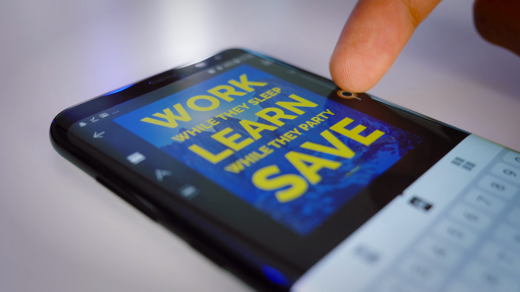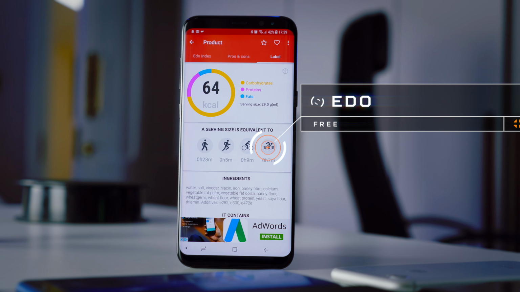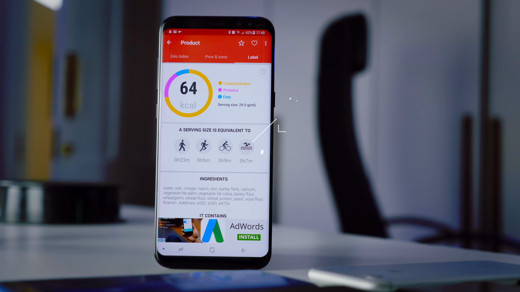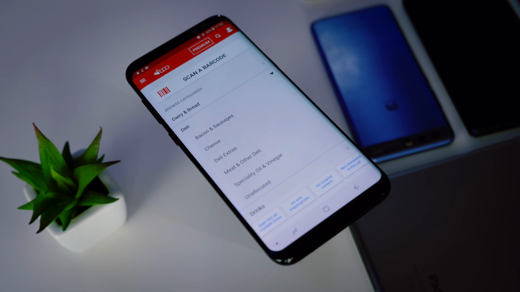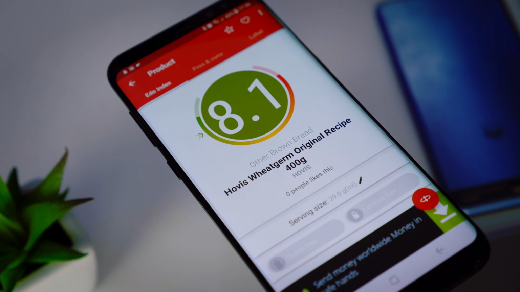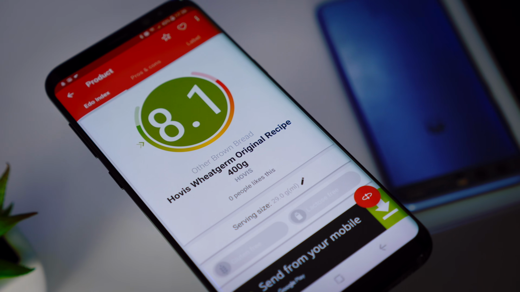For those of you who are a little bit more health conscious, Edo is a very interesting app. So you can either search for a food you're about to buy or just scan the barcode, and this thing tells you everything about it. It gives the food a rating based on its overall effect on your health compared to its competitors, and it gives you a breakdown of the pros and cons of each product.